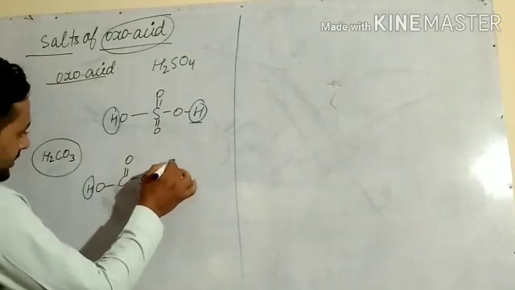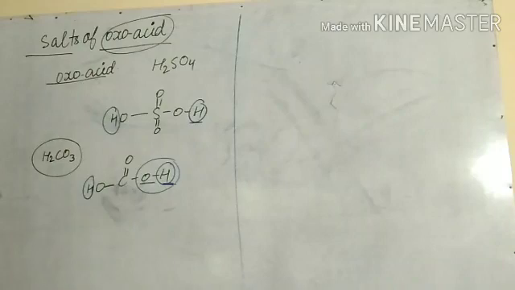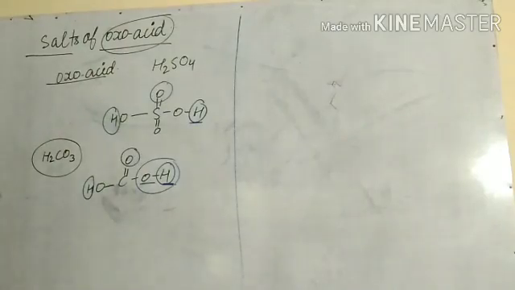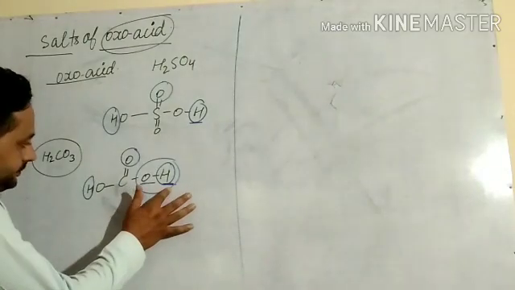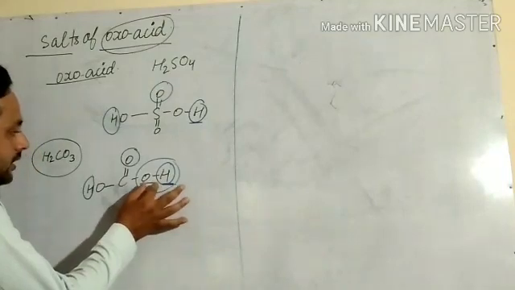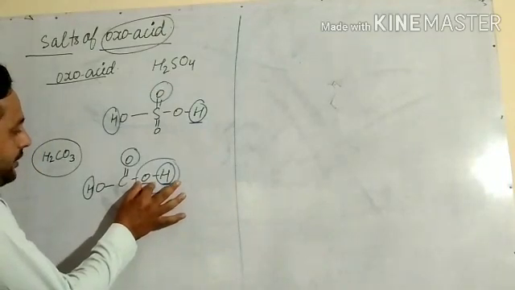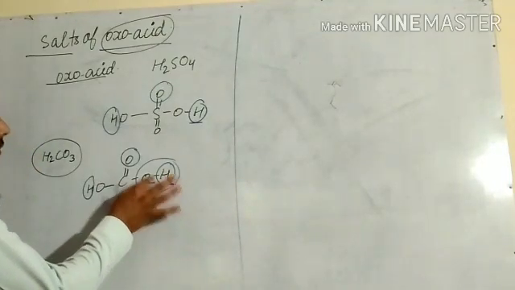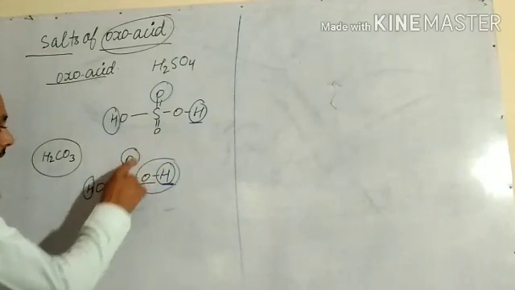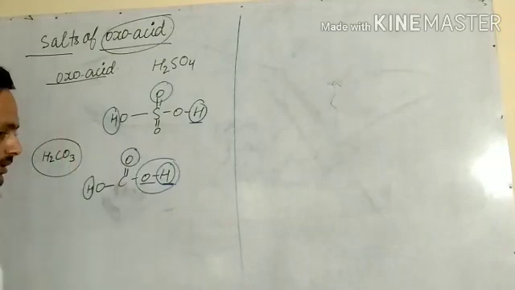Means we can say like this: the acidic proton is on a hydroxyl group with an oxo group attached to the same atom.